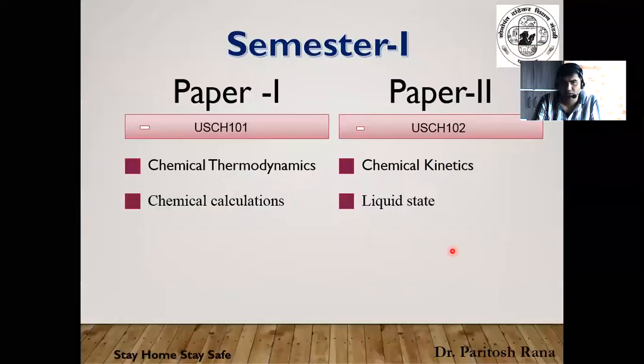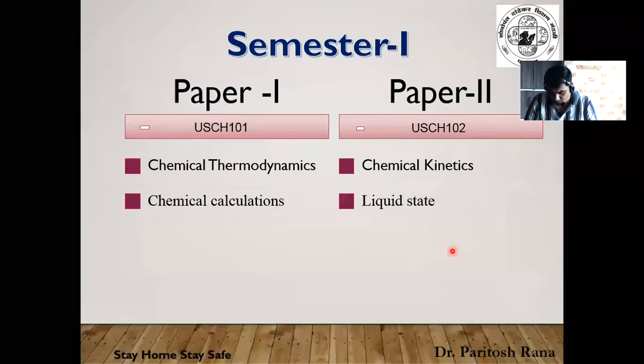So after downloading the syllabus, let us come to semester 1 and semester 2. You have two semesters, semester 1 and semester 2, for your FYBSc chemistry. You have opted for two groups, say PCM and CBZ.